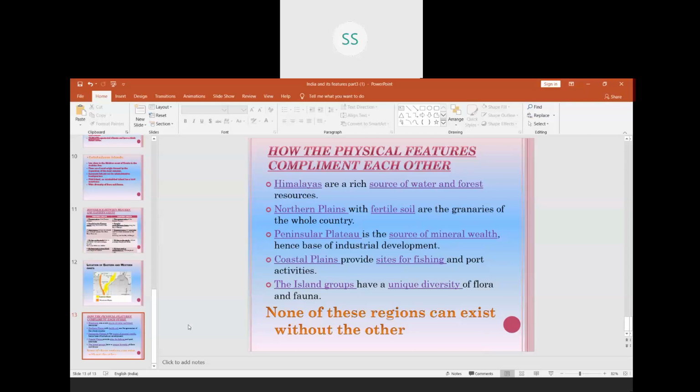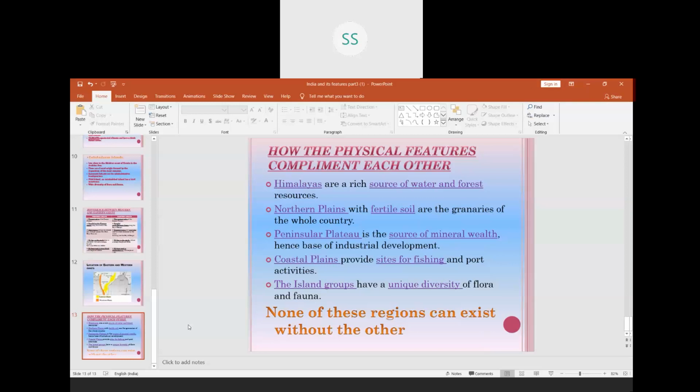Coming to the third, peninsular plateau. It is the source of mineral wealth. It is called the storehouse of minerals, peninsular plateau. So it is the source of mineral wealth, hence the base of industrial development. Because lots of minerals are present here, the peninsular plateau is a hub for lots of industries. For example, a part of Jharkhand also is a part of the plateau region where we have so many industries.